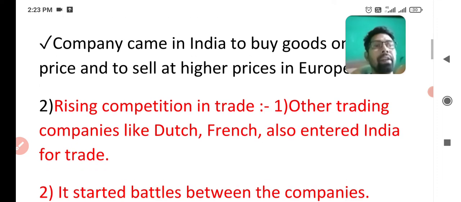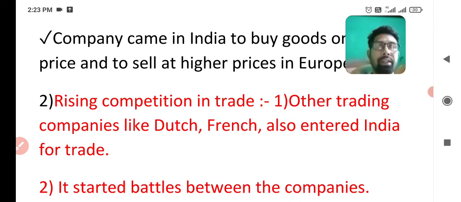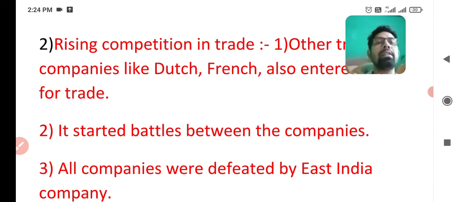And the next step is rising competition in trade. Firstly, you learned that in the beginning of East India Company, there was no competition in the Indian market. And after that, other trading companies like Dutch and French also entered India for trade. And you learned in 6th and 7th class that the Portuguese entered India in 1498 when Vasco da Gama entered India. And the next point, it started battles between the companies.